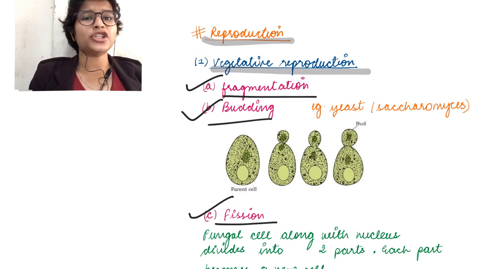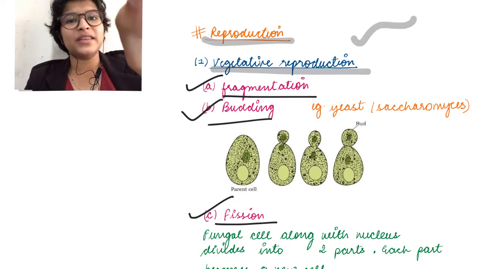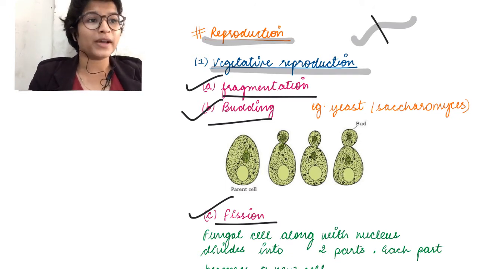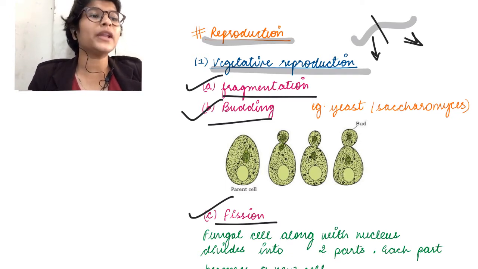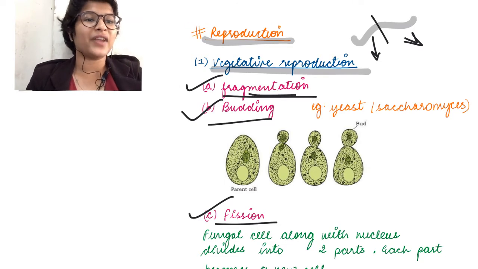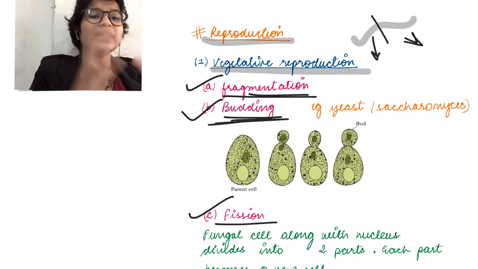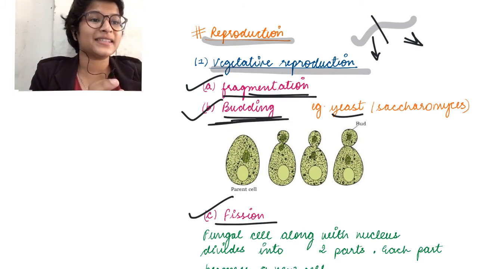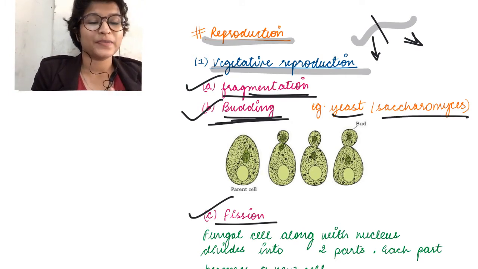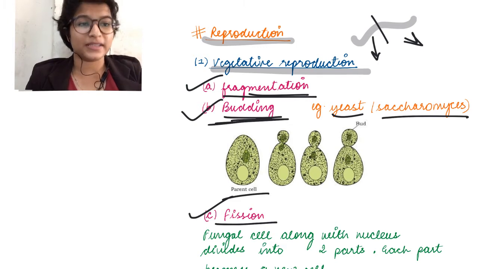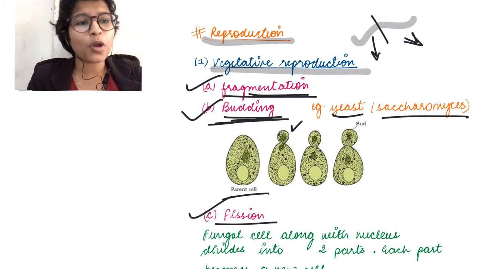So fragmentation क्या? इसका मतलब है अगर ये मेरा एक hyphae है, if this is broken down into two parts, each individual component can grow into an adult fungi. So this is fragmentation. Now budding. Budding occurs mostly in unicellular fungi like yeast and also Saccharomyces. ठीक है? In this the parent cell is here which develops a small bud over here.